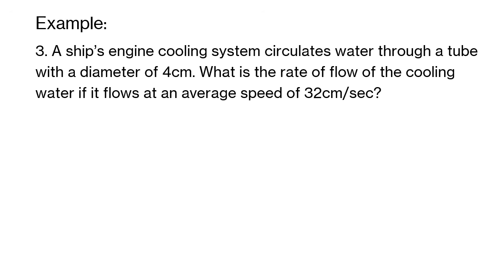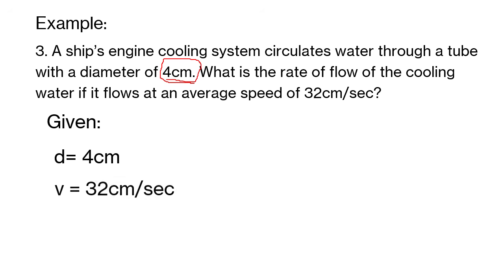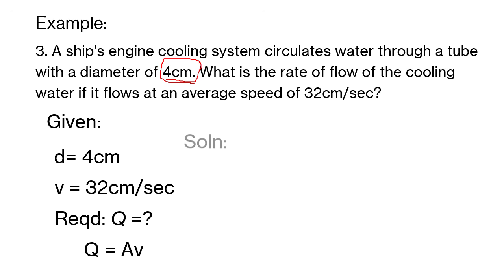So that is, to clarify, the diameter is 4 centimeters, not 4 meters. So we're given a diameter of 4 centimeters and a velocity of 32 centimeters per second. We're required to find the rate of flow.